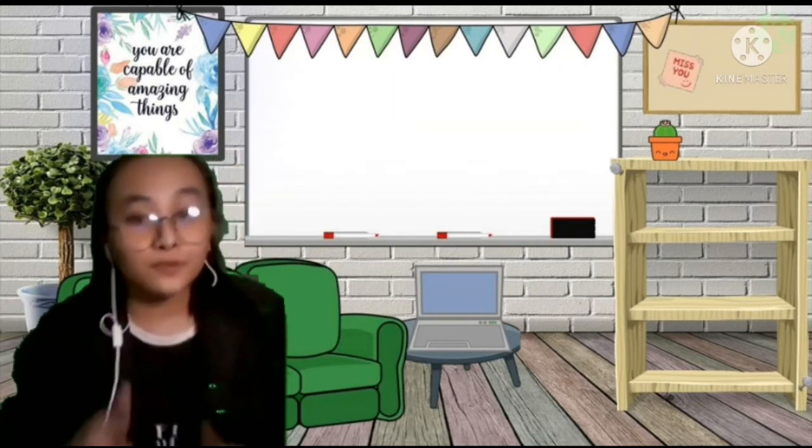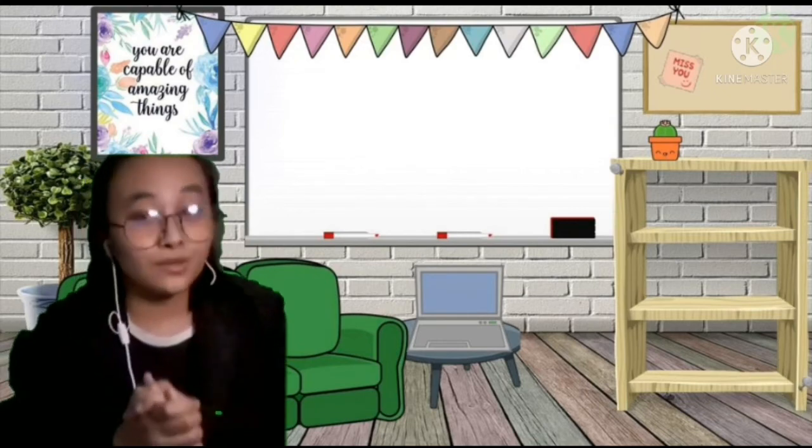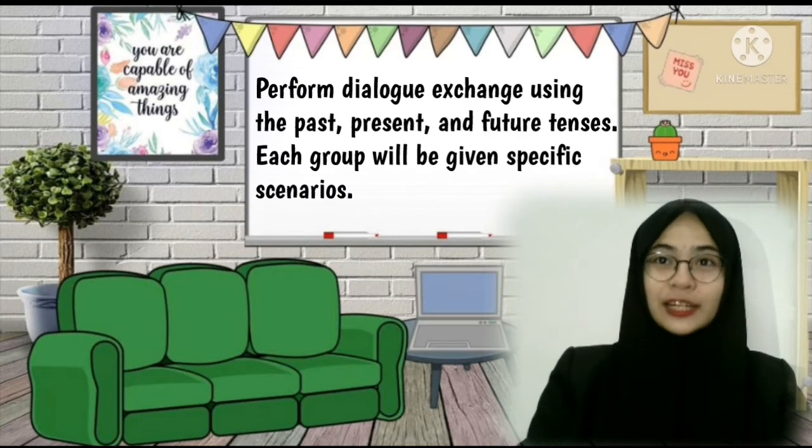Once again, a round of applause to everyone for doing a great job today. Are you all excited for our next activity, class? That's good to know. In this activity, you will be expected to perform a dialogue exchange using the past, present, and future tenses. Each group will be given specific scenarios. Therefore, the conversation must display the correct way of using the 3 tenses.